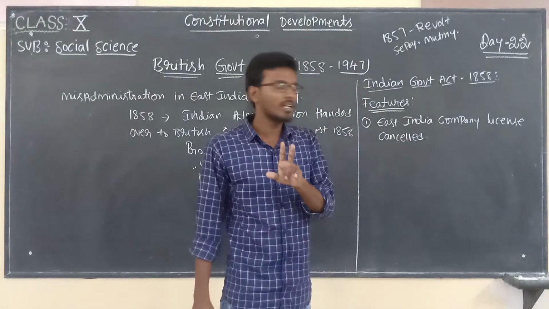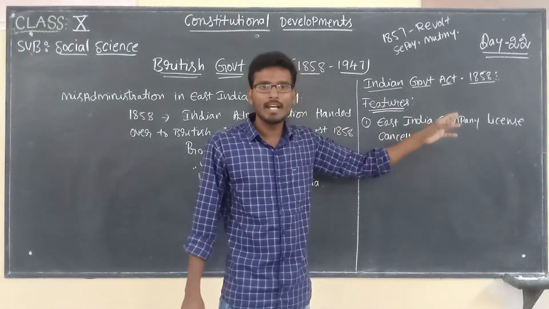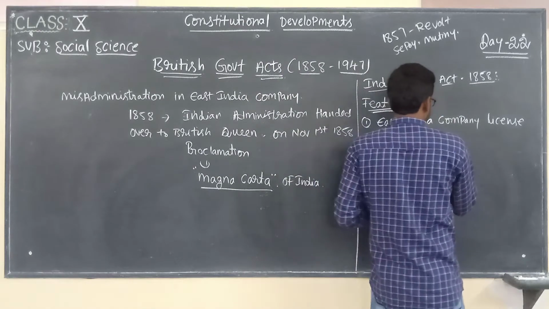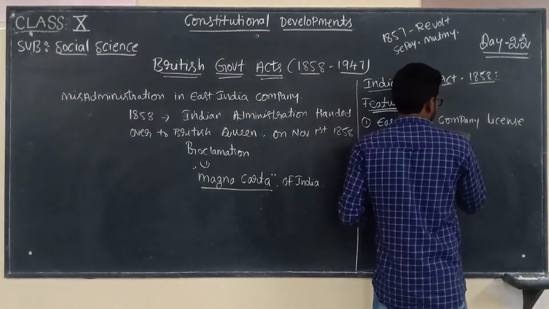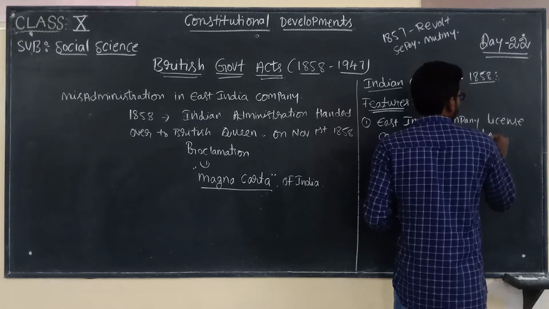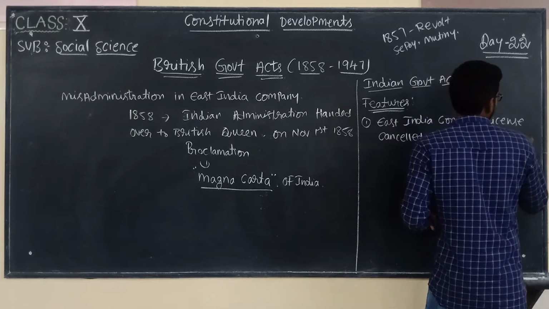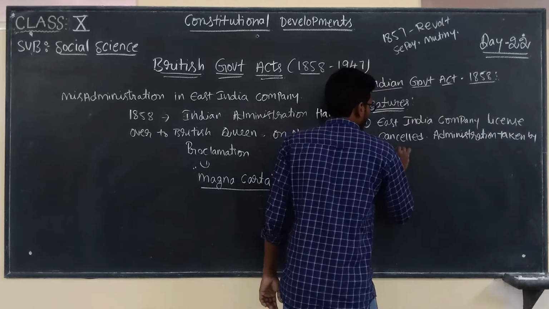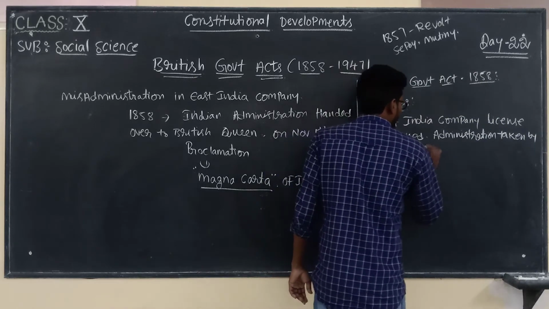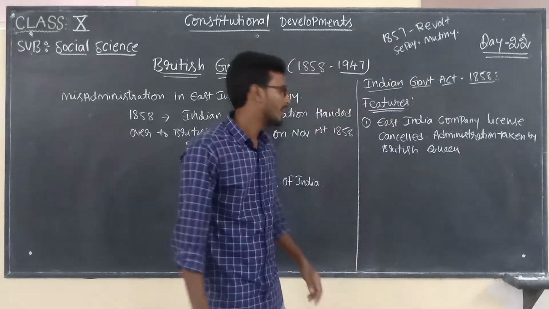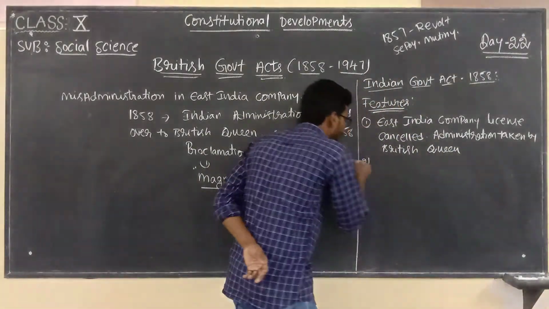The first important feature: East India Company license is cancelled and administration taken over by the British Queen.